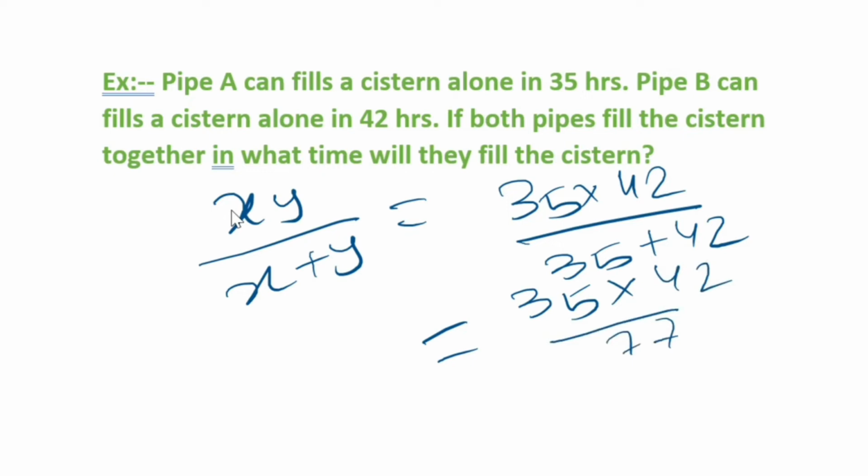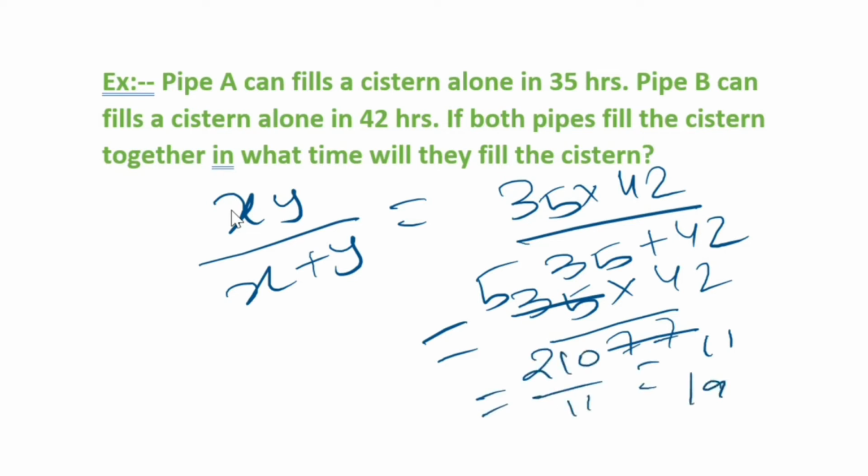So you can cancel it. Definitely 7 fives are 35 and 11 sevens are 77. If you cancel this, 5 into 42 is going to be 210, so 210 by 11. We can write it as a mixed fraction, that is 19 1 by 11. So this is the simple solution. Why I gave you two examples is, if you don't get the exact LCM, you can use this simple formula directly to find the desired result.